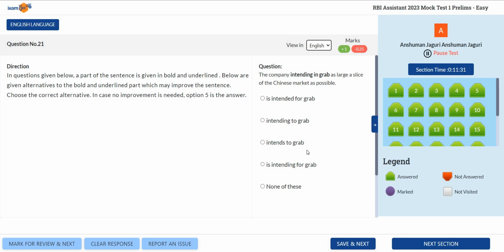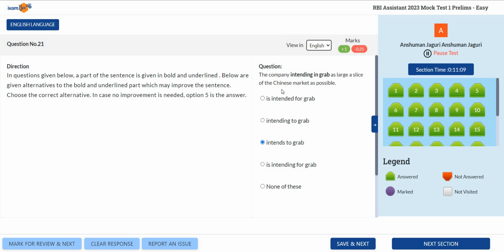Okay. Let's see the next one. The company intending to grab doesn't make sense. Had it been "intending to," it would have been correct, but we don't have "to" here. It is only "intent." So it should be "the company intends."